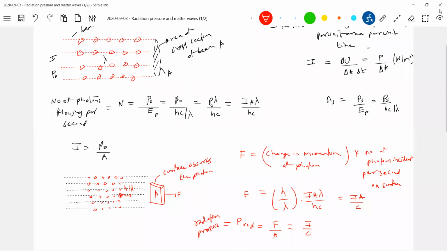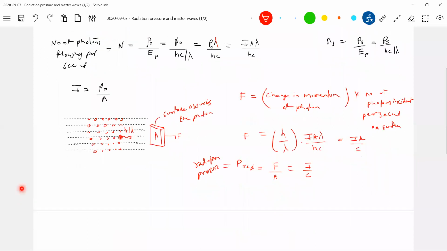I think this approach will help you a lot in numericals. In some books they have shown it by another method. Definition-wise okay, but when we go to numericals, we'll take them back to mechanics, because there's a pressure force, so I'll bring all the mechanics problems. Can this force make a body accelerate, or is it just theoretical? Yes, this force can accelerate a body. So with a beam of light, can I make a block move? Yes, I can make a block move.